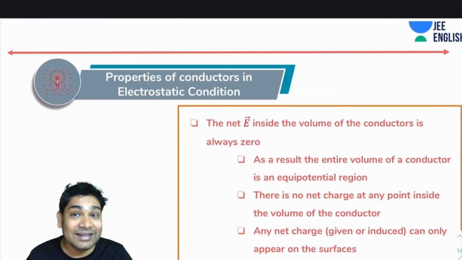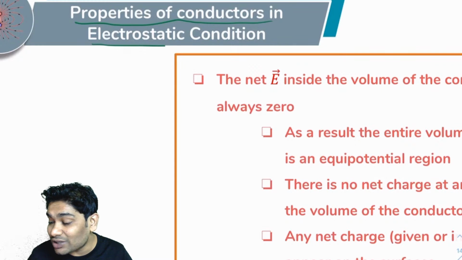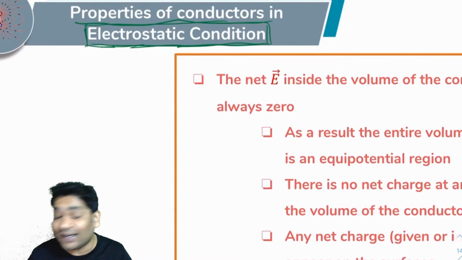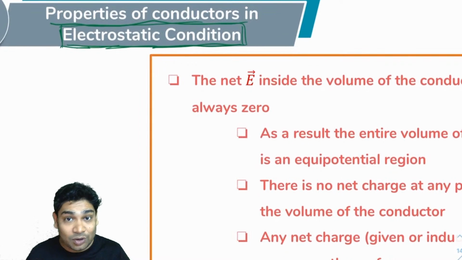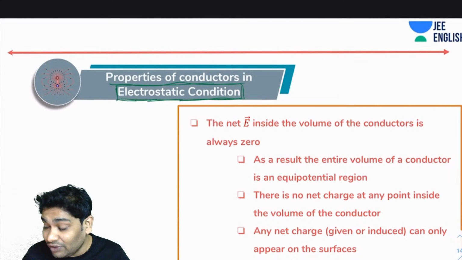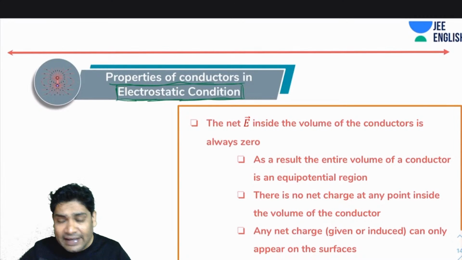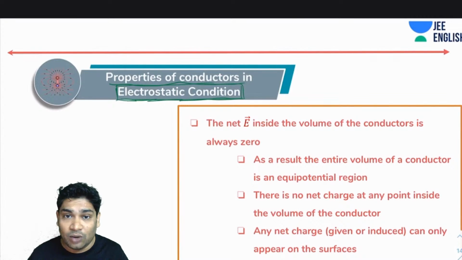Next, now let us see the properties of conductors in electrostatic conditions. So please remember this, that we are only talking about the properties of conductors in electrostatic conditions. Electrostatic condition means that the net charge transfer has stopped. There are no charge transfers happening anymore. So the first property that you will notice is that the net E inside the volume of the conductor is always zero. Alright, so any condition you take, it doesn't matter how we got there.